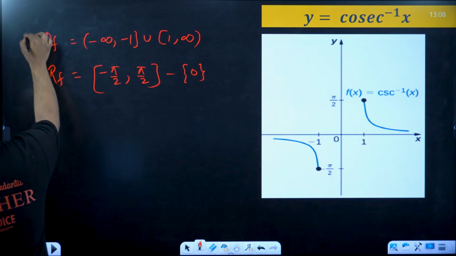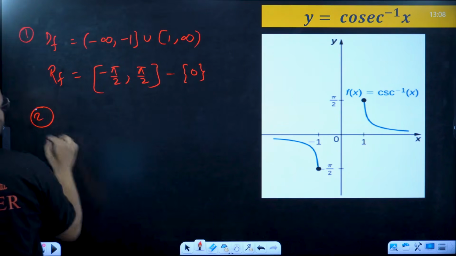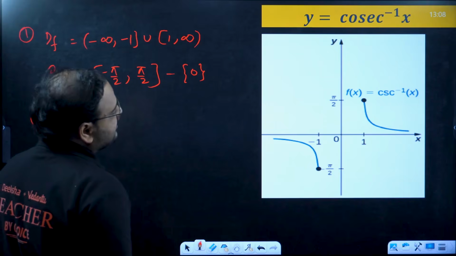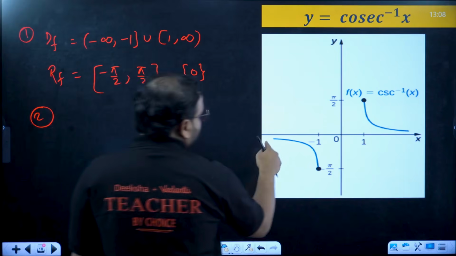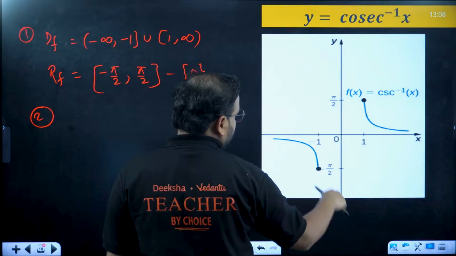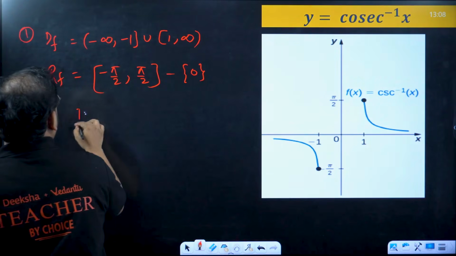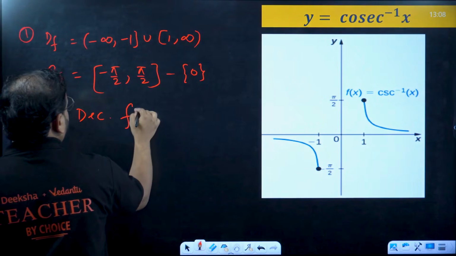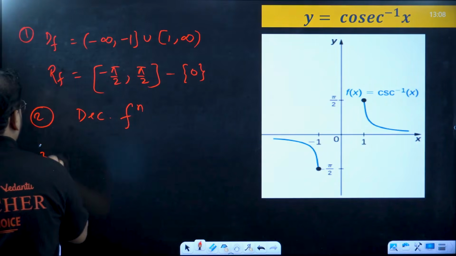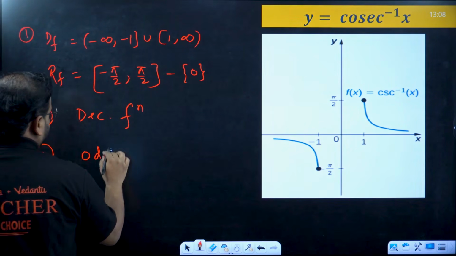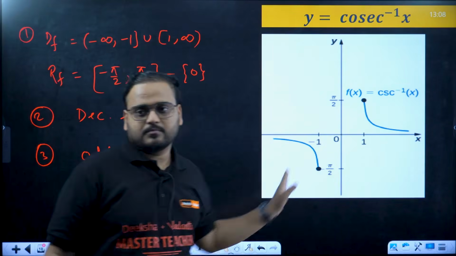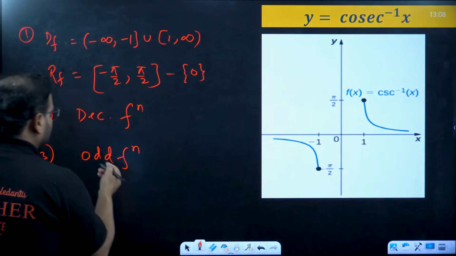That's the first condition. Second one is, check here, increasing or decreasing. It is a decreasing function, sir. If you go like this, it is decreasing. Also means if you move from left to right, the y value comes down. It's decreasing, right? What about odd even? So it is an odd function. How come odd, sir? Mirror image about the origin. What is happening over here?